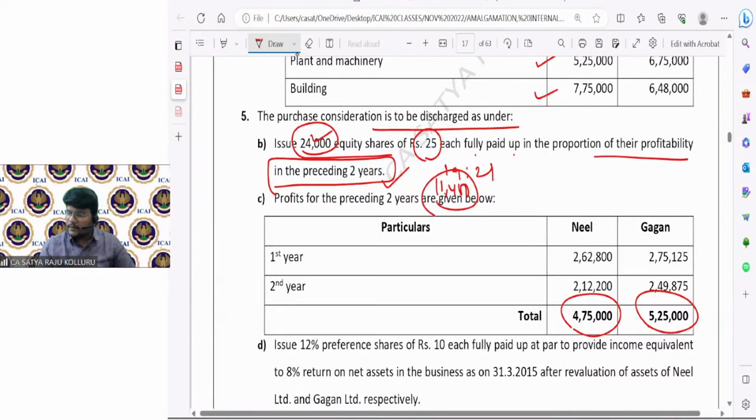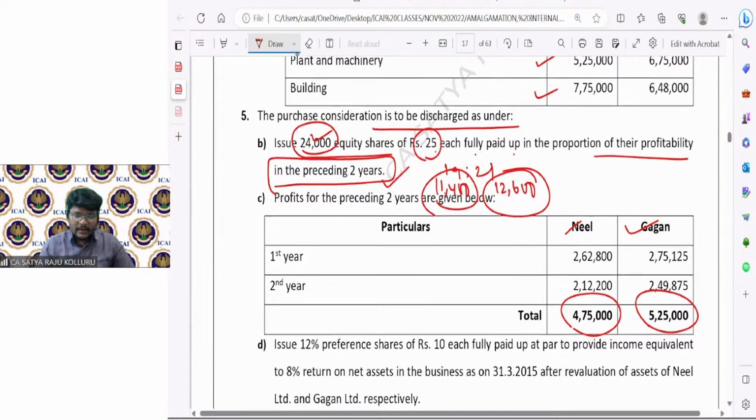To Gagan, the balance, that is 24,000 minus 11,400, will be 12,600. That is the number of equity shares issued to Neil, 11,400, and to Gagan, 12,600. Each equity share value is 25.